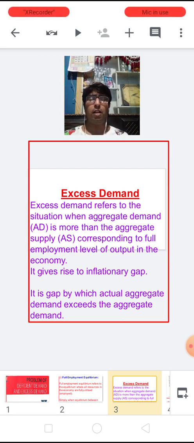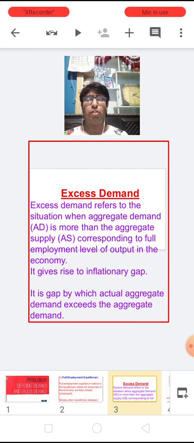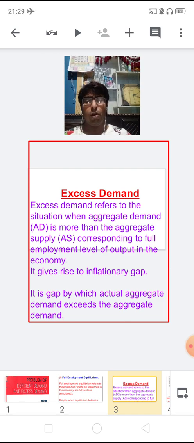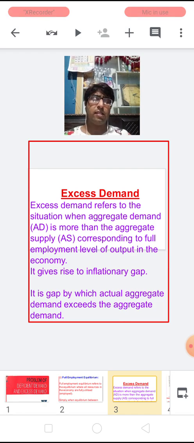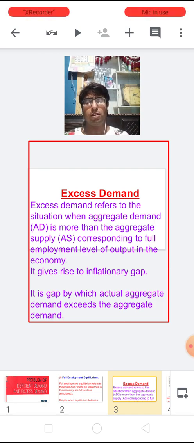It means here 2,000 crores of demand is excess demand, which is known as an excess demand, and it gives rise to the inflationary gap. As such, children, I have explained to you that we are already working at full employment equilibrium. Whatever resources we have, like land, labor, capital, entrepreneur, we are using fully for the production of various goods and services, and it is the maximum capacity that we are going to produce, that much amount of goods and services in an economy.